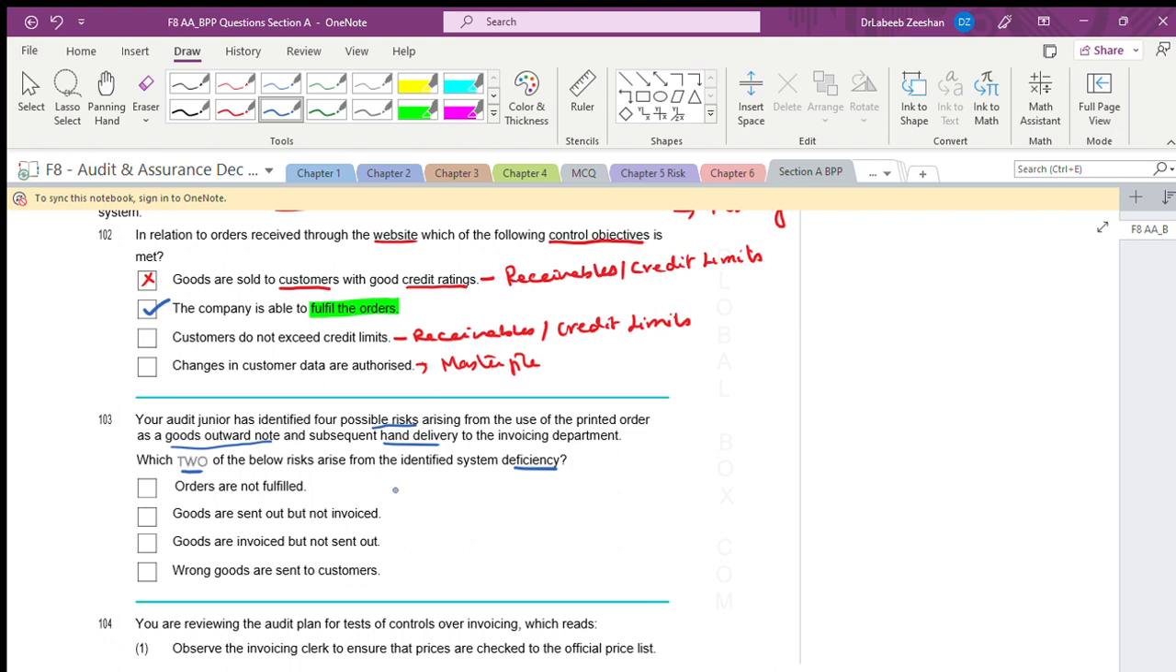Goods orders are not fulfilled. It is at the time of accepting the order. Is it right? Accepting the order. Again, this is not related to the dispatchers. Okay, this is the goods are sent out but not invoiced. Definitely, is it right? What we are doing? We are generating another order. Is that a new order?